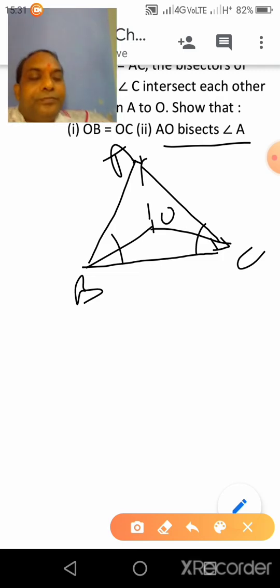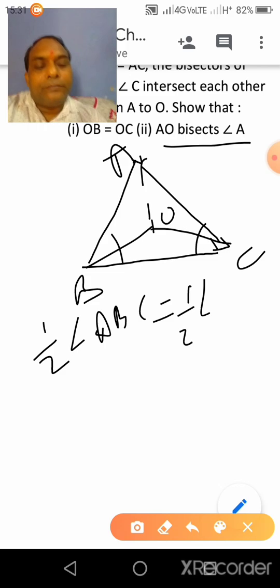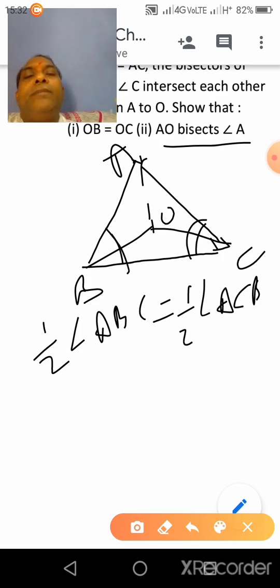Clear? Now we have to prove AO bisects angle A. So now half of angle ABC is equal to half of angle ACB. Half of the angle means half of this angle and half of this angle will be equal to this one or this one. Clear?